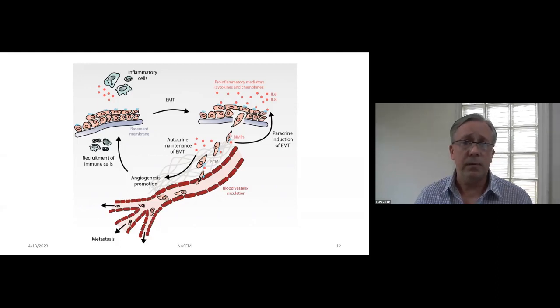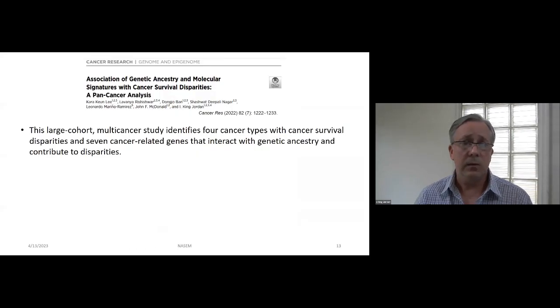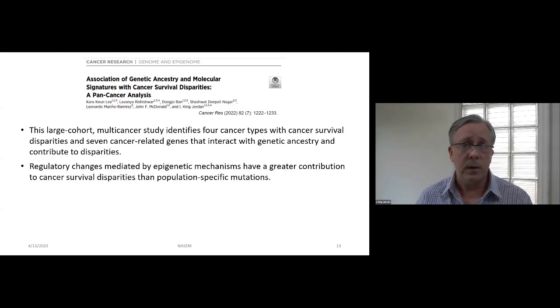And ancestry influences genes vis-a-vis those molecular signatures that I mentioned in a number of different ways in the case of this study. And so what we found in this multi-cancer, this pan-cancer analysis, was 4 main cancer types with cancer survival disparities and 7 cancer-related genes that interact with genetic ancestry and thereby contribute to the observed survival disparities.